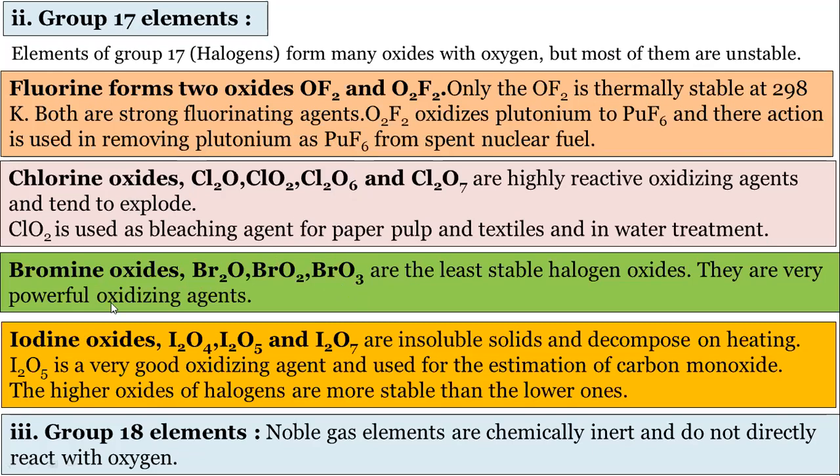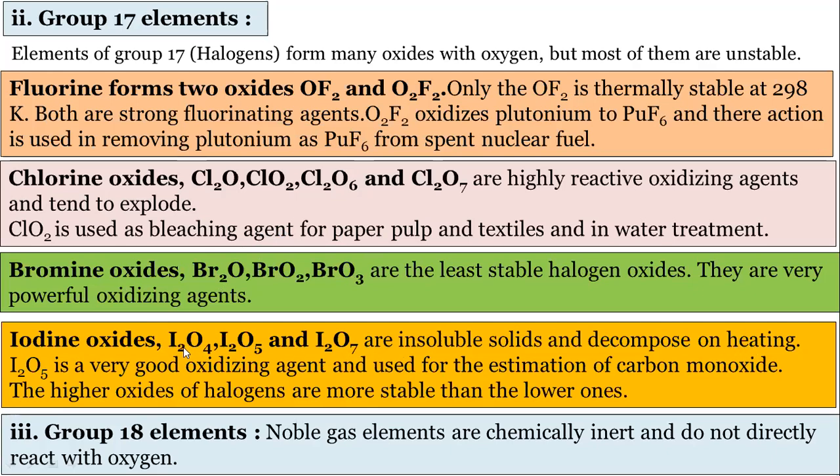Then I'm coming to the oxides of bromine. Br2O, BrO2, BrO3, these are the least stable oxides. In chemistry, we do not use these oxides very much because they are unstable. Then I am coming to the iodine oxides. Iodine forms 3 types of oxides: I2O4, I2O5, I2O7. These are insoluble solids and decompose on heating.